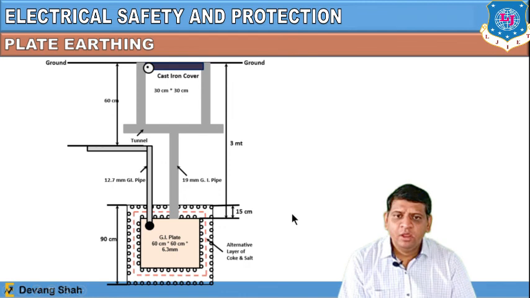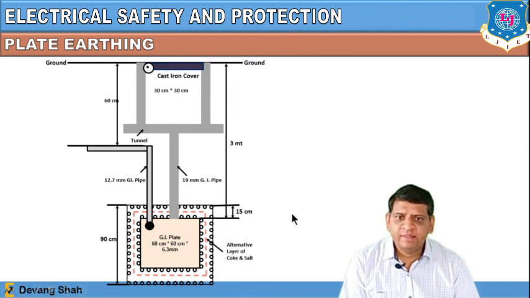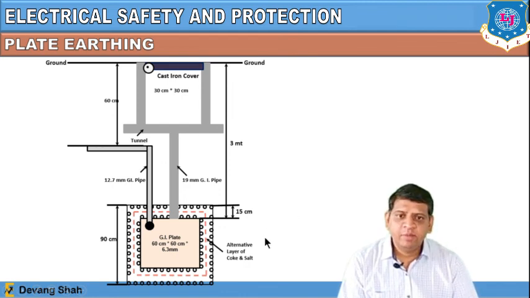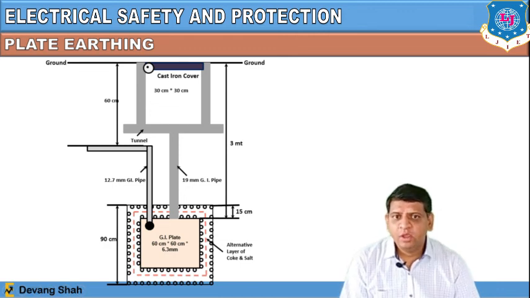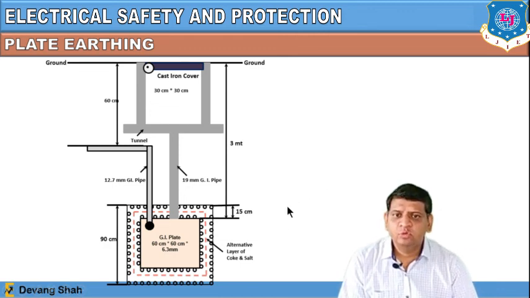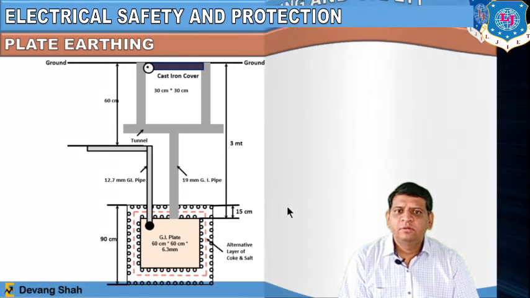So this way you can also provide earthing, and this earthing is named plate earthing because the low resistance of this earthing is provided by this particular arrangement of the plate. That's why it is named plate earthing. This way earthing is possible, either as pipe earthing or plate earthing, right?